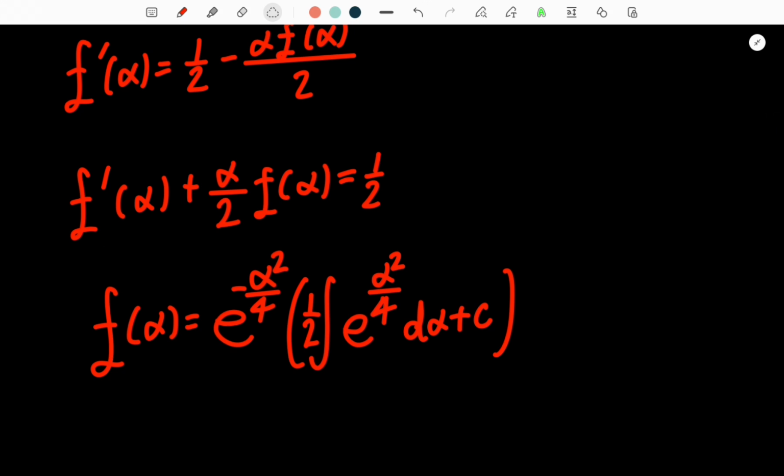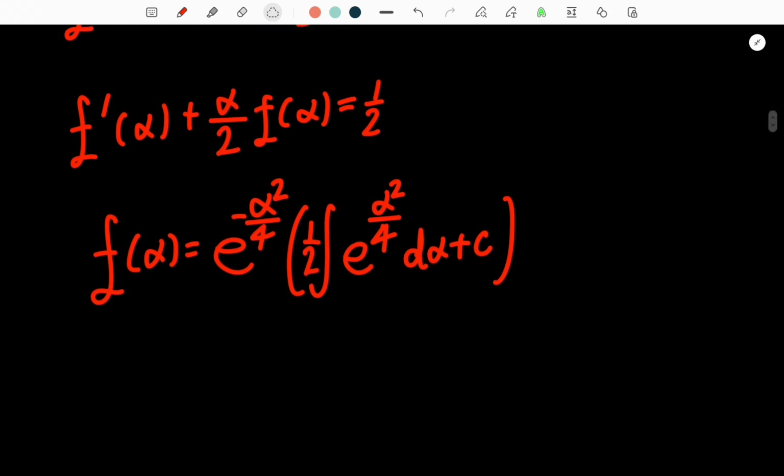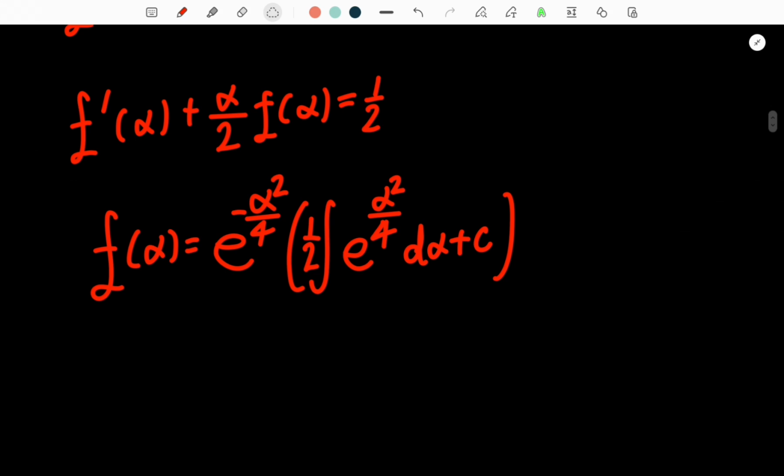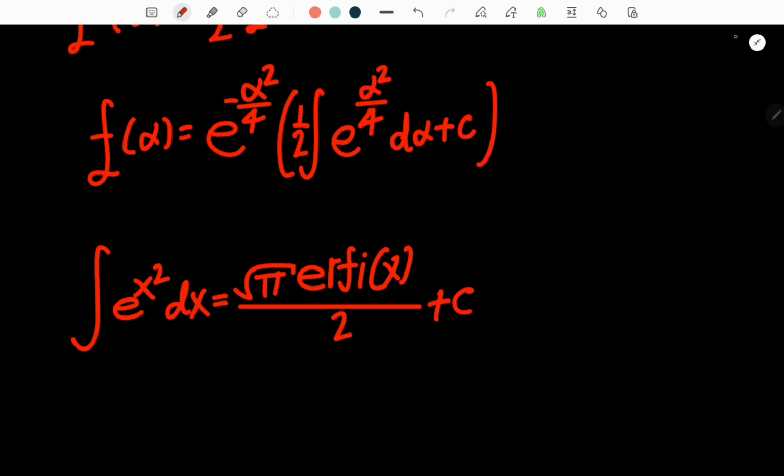Which, if you don't know how to solve first-order linear differential equations, I suggest you go over to the organic chemistry tutor. He has a very nice video on them. But I'll leave it as homework for you. Now, we see in f of alpha, we have this integral right here, which we'll have to use the imaginary error function. So I will show that right now.